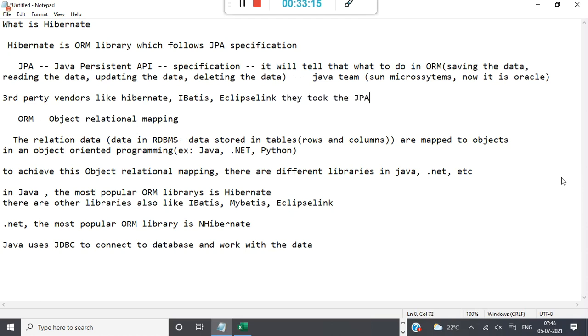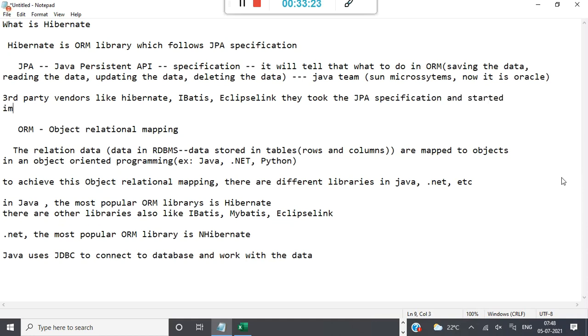They took the JPA specification and started implementing their own libraries and functions to implement ORM. So that is what they have done.